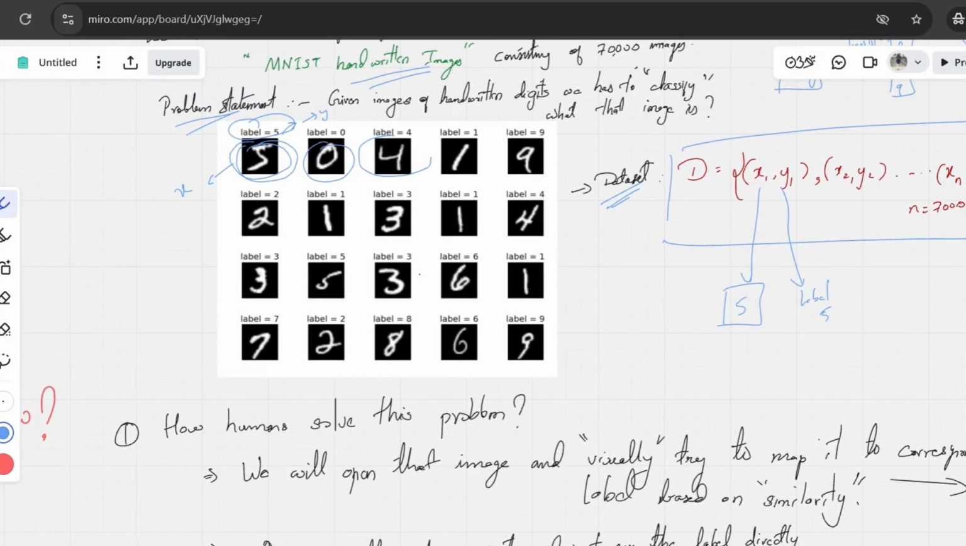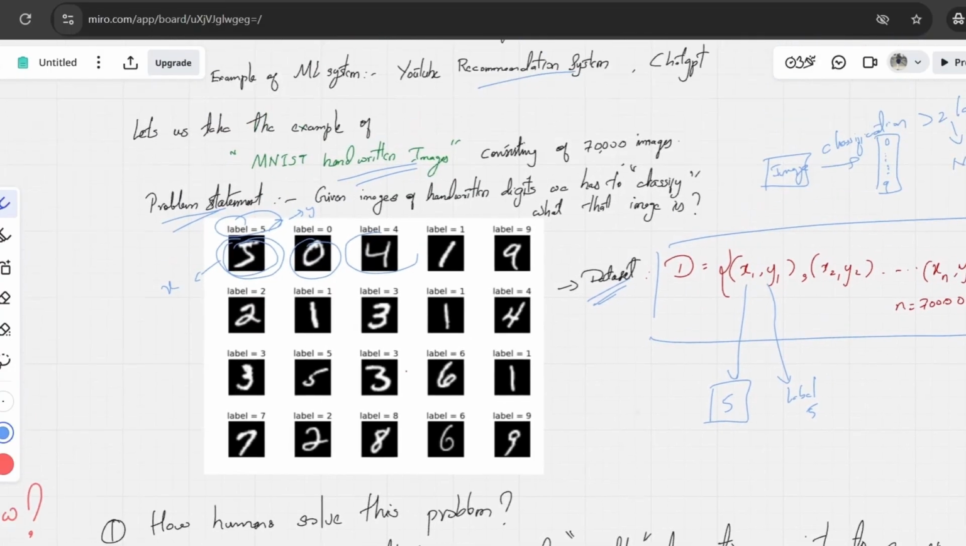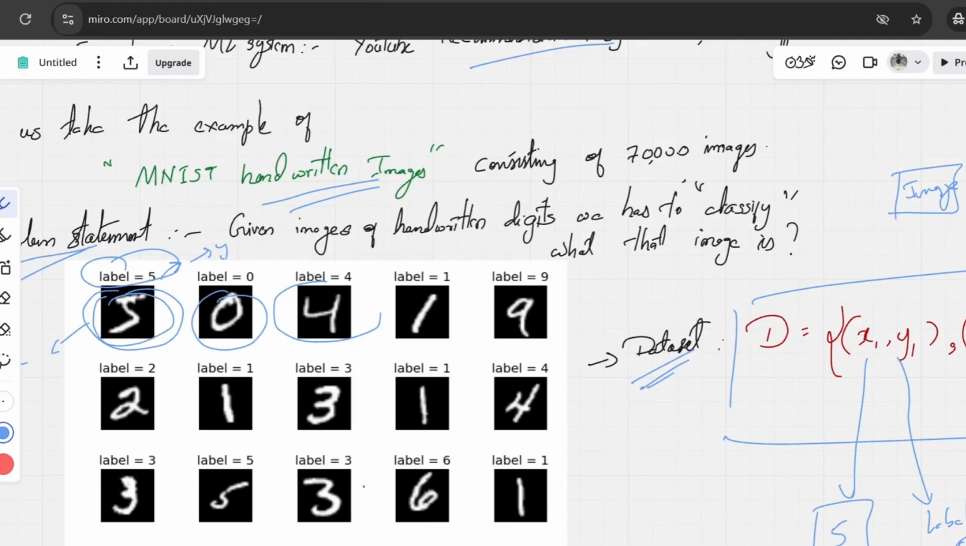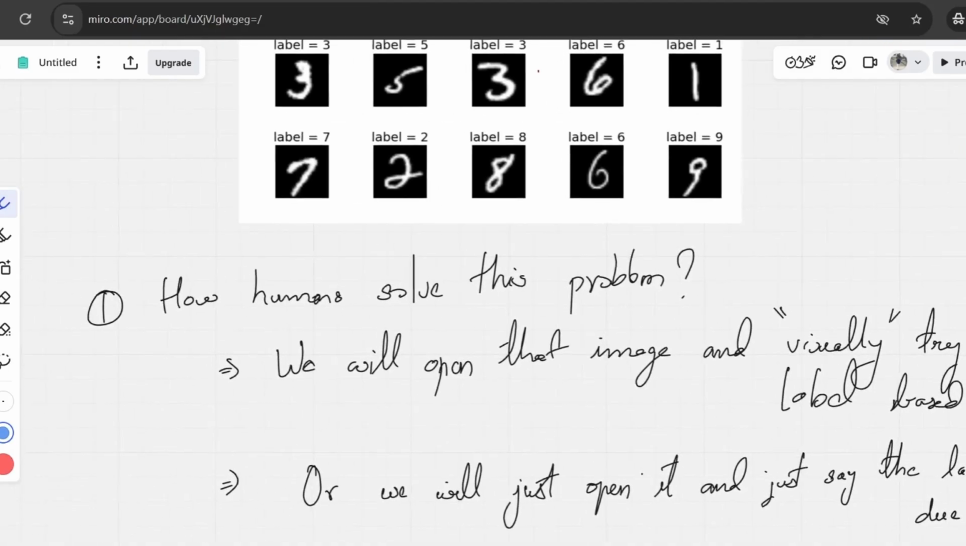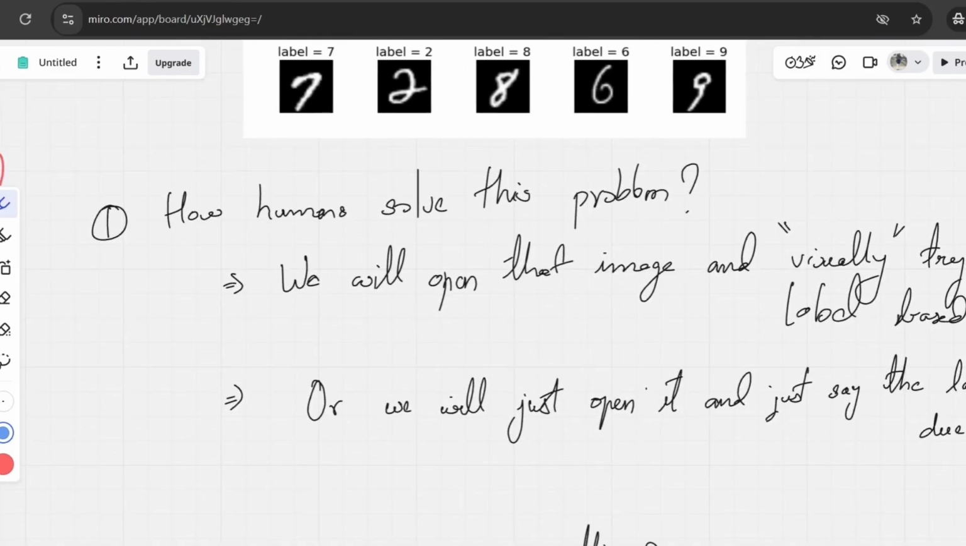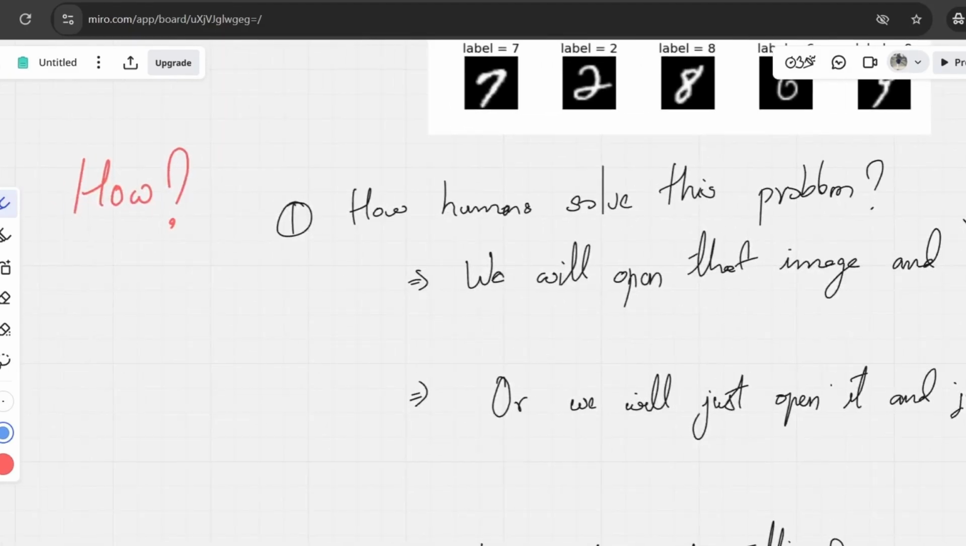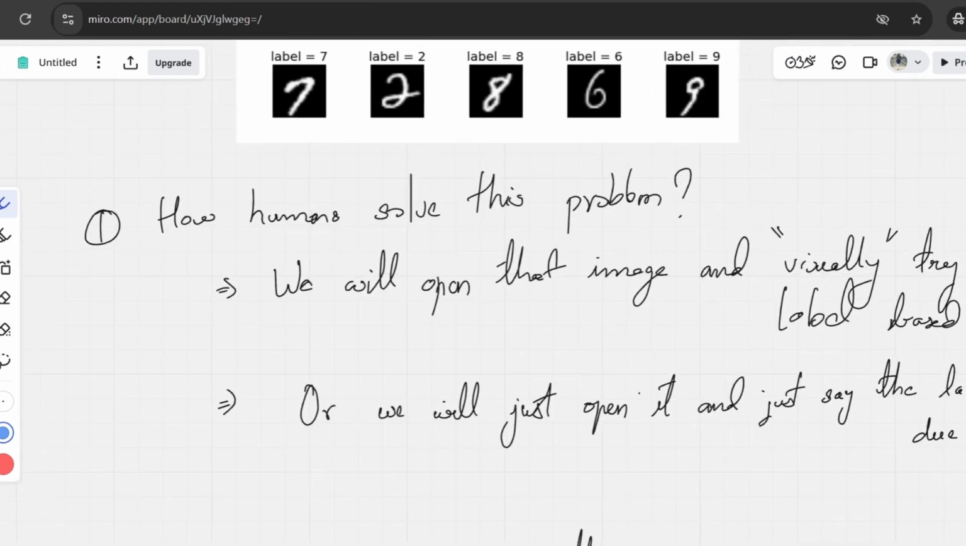You understood the problem statement, right? Given images of handwritten digits, we have to classify what that image belongs to. That is the problem. Now let's see how humans will approach this problem.